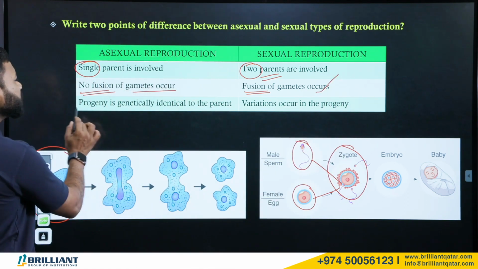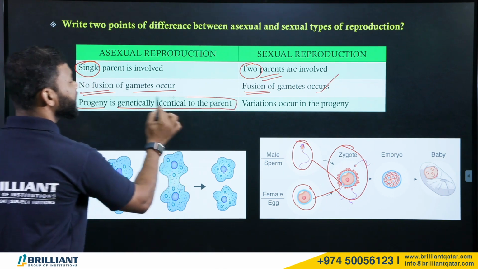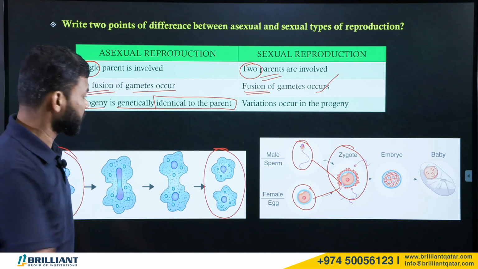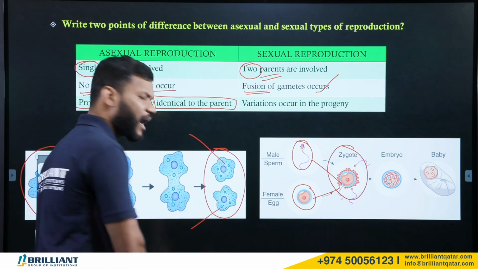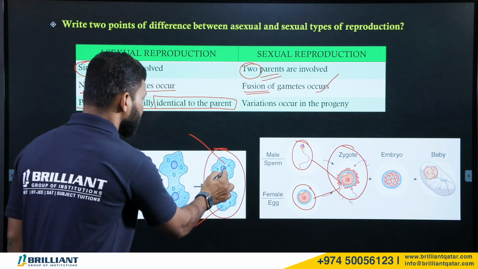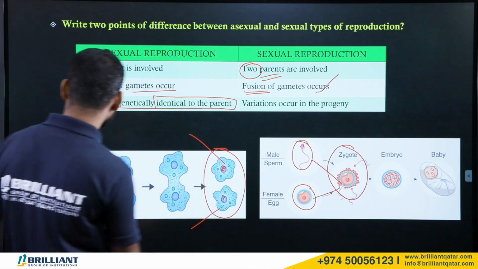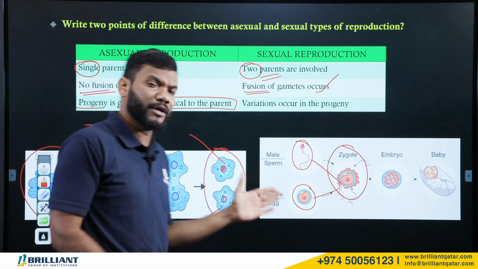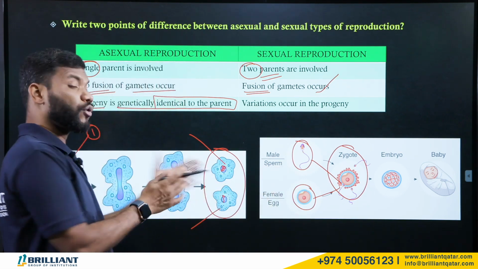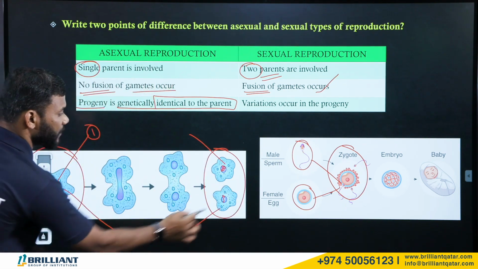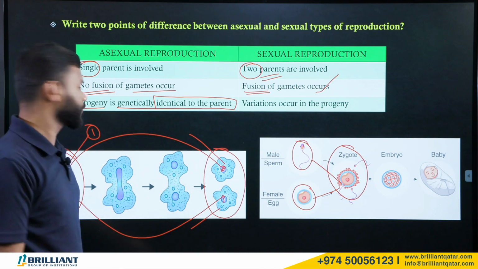Now, the progeny is genetically identical to the parent. What is progeny? Progeny means the newly produced organism, or we say the daughter cell. And what will be their genetic content? Their genetic content will be exactly similar to the parent, because they are not going to mix the DNA. The DNA of the parent will be copied to the offspring.